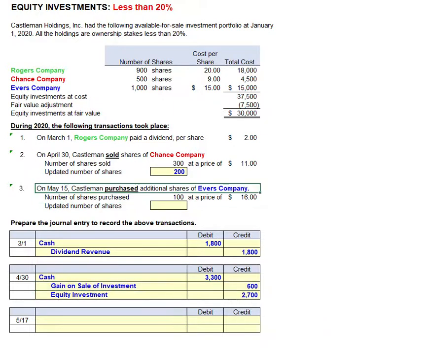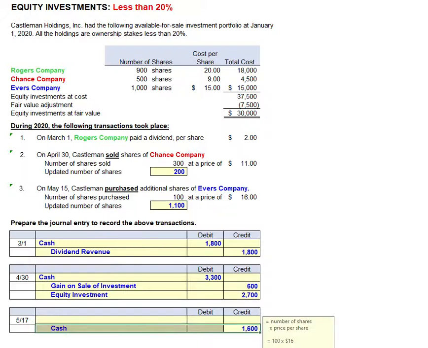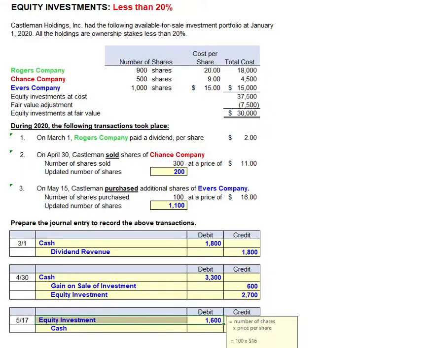Finally, on May 15th, Castleman purchased an additional 100 shares of the Evers Company at a price of $16 per share. Our current shares were 1,000, so 1,000 plus the 100 will bring us up to 1,100 shares. And we would have paid $1,600 at $16 a share. We will credit cash for $1,600 and debit our equity investment for $1,600.